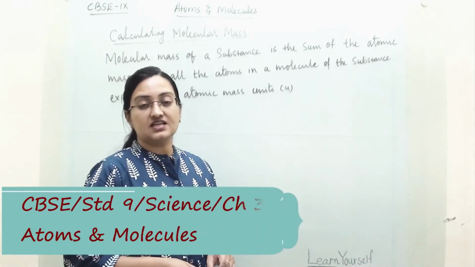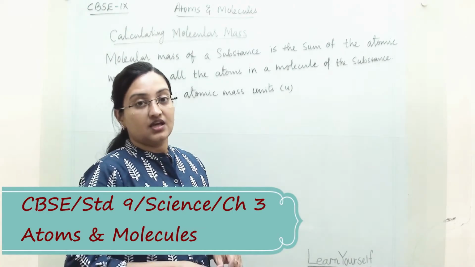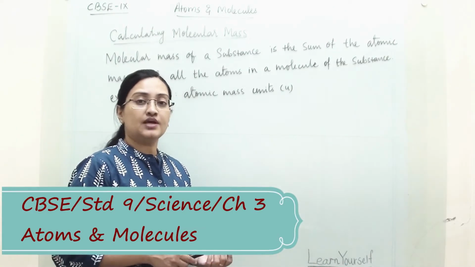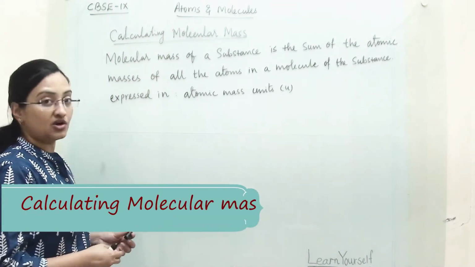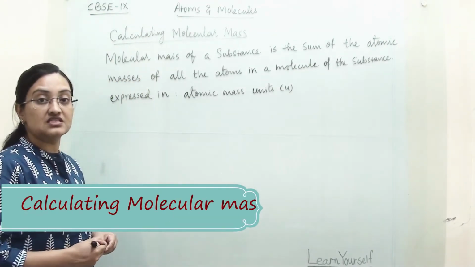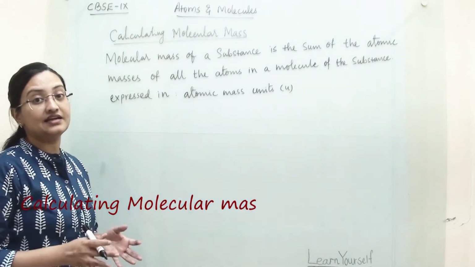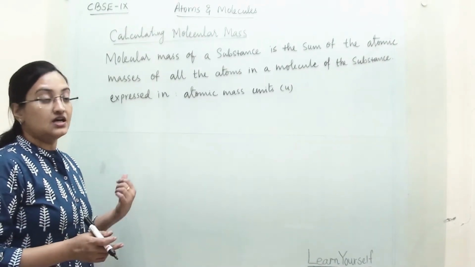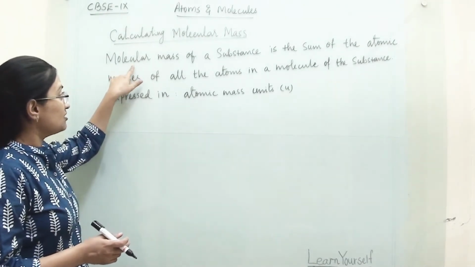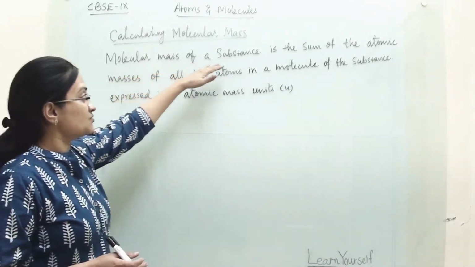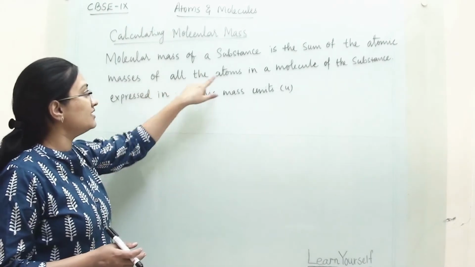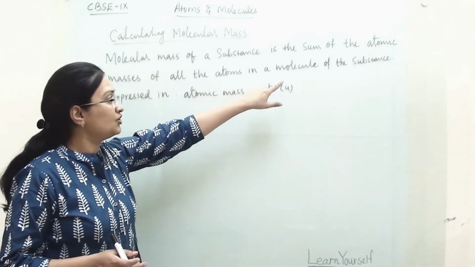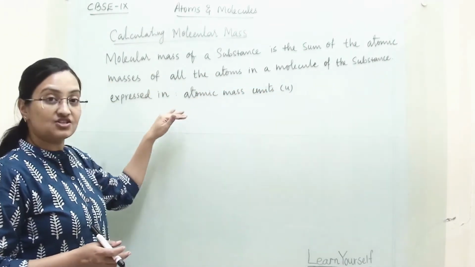Now we are discussing molecular mass, and we will find out how to calculate it. So first of all, what is molecular mass? Earlier we discussed molecular mass and relative molecular mass. So the molecular mass of a substance is the sum of the atomic masses of all the atoms in a molecule of the substance,